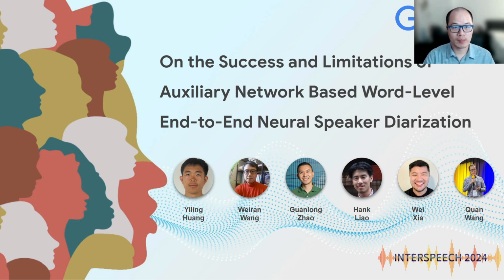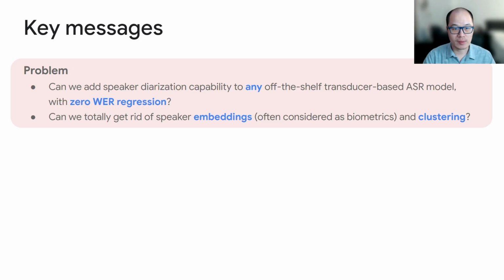Today, I will be talking about the success and the limitations of auxiliary network-based word-level end-to-end neural speaker diarization. A very high-level overview of this work. The problem we are trying to solve is we want to add speaker diarization capability to any off-the-shelf transducer-based ASR model, and there should be zero word error rate regression.